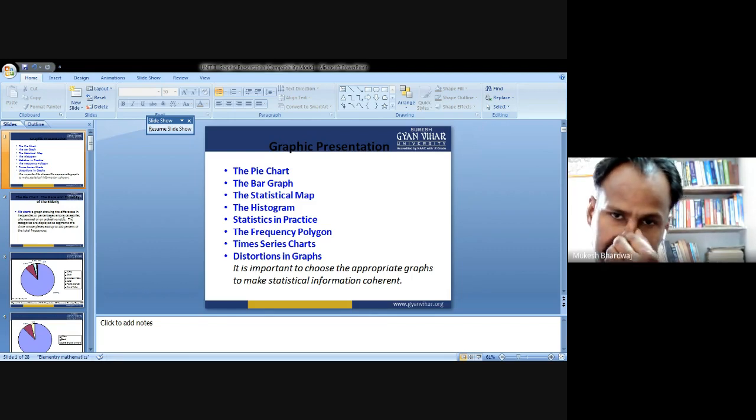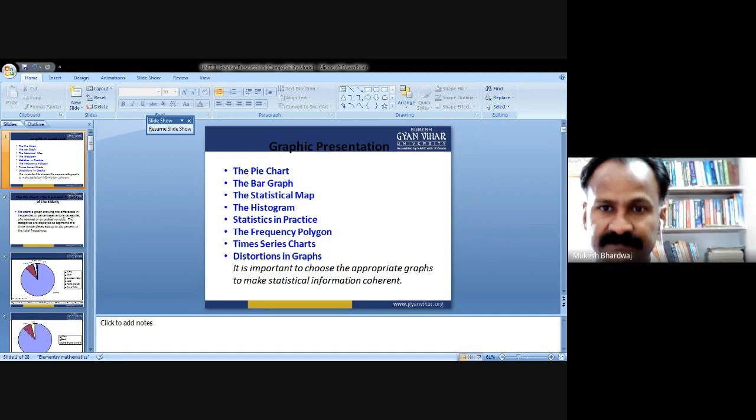Population of Japan age 55 and over: 2000, 2010 and 2020. So see the graph.